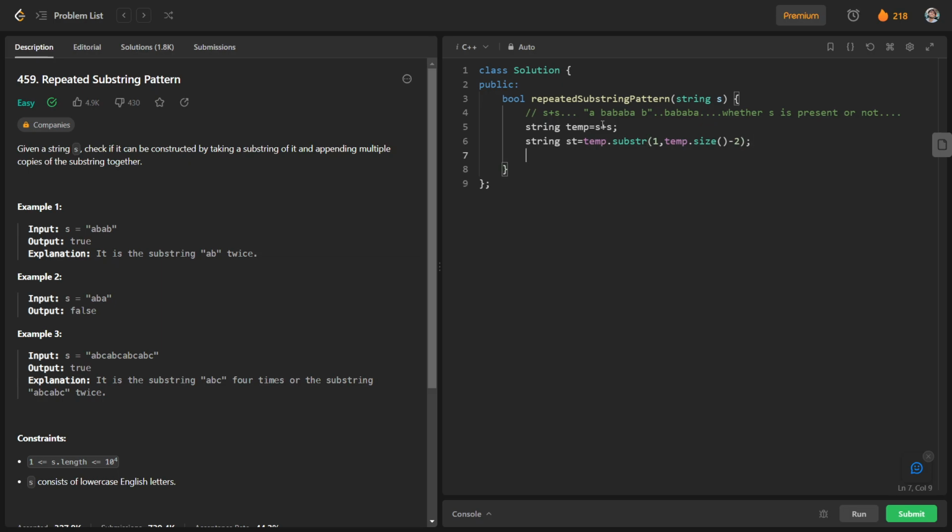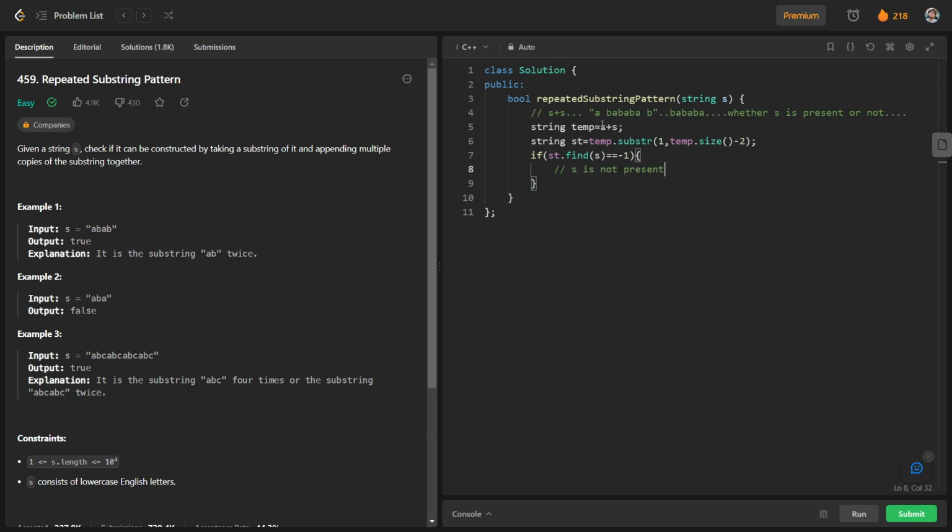In this st, if st.find(s) is equal to -1, it means s is not present in st, so we will return false as we have discussed, and otherwise we will return true. Let us see whether the code works or not.